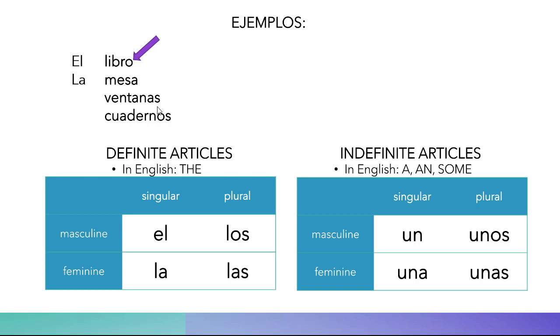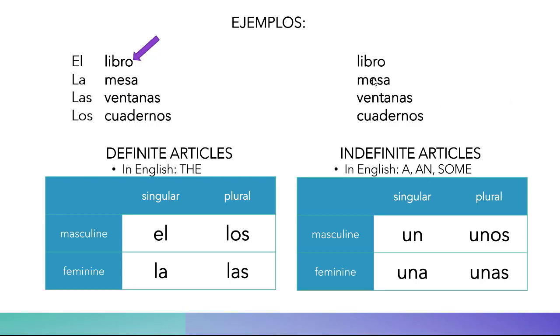What about ventanas? Ventanas is windows. There are a lot of windows in the class. Well, the windows is going to be feminine. You can see that it has an A, so it's going to be feminine, and it's plural. So las ventanas, look at the feminine plural one. And then cuadernos is a masculine noun and it's plural. So los cuadernos, the masculine and plural one. Let's use the same nouns, but let's say that instead of the book, the table, the windows, we want to say a book, a table, some windows, and some notebooks.